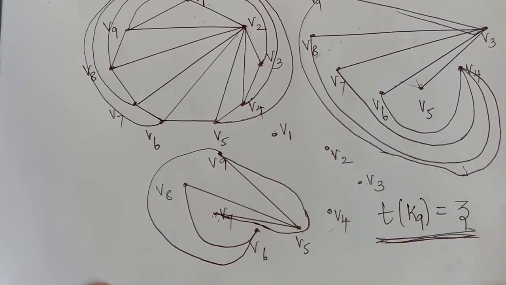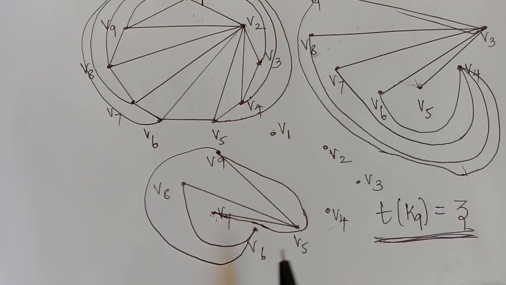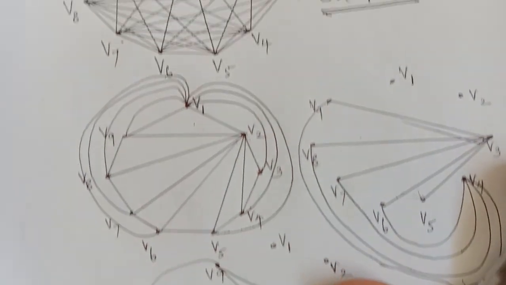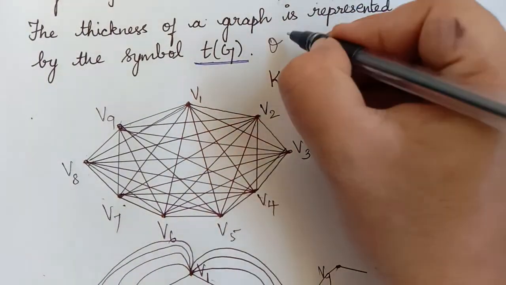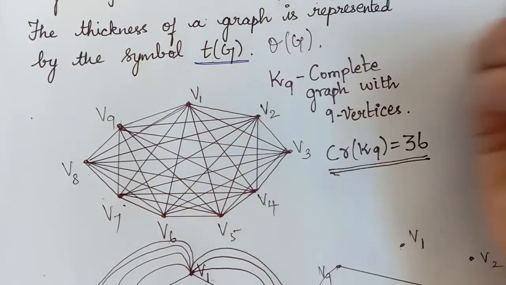Hope you have understood the concept of thickness very clearly. Thickness is represented by T of G, and sometimes it is also represented as theta of G.